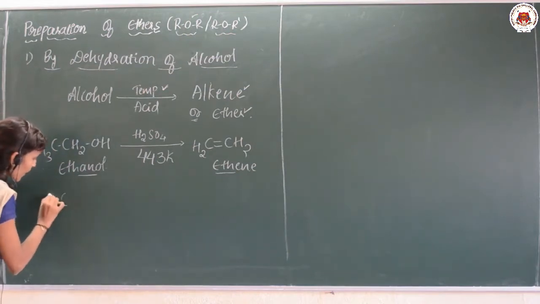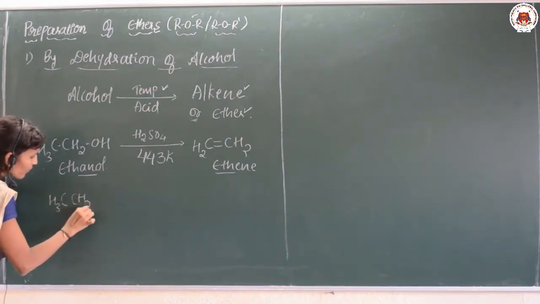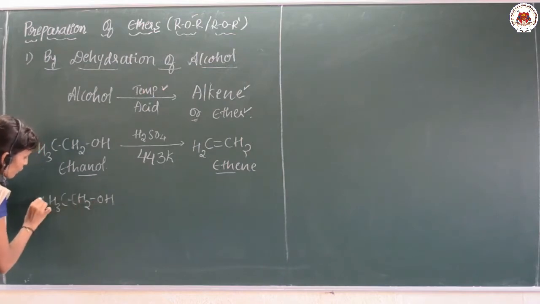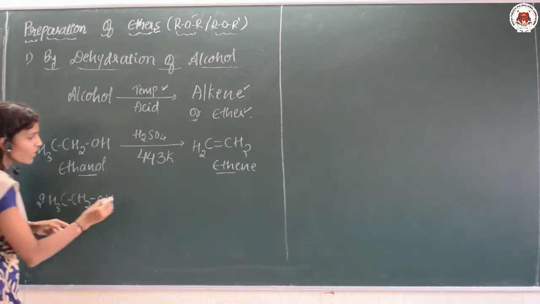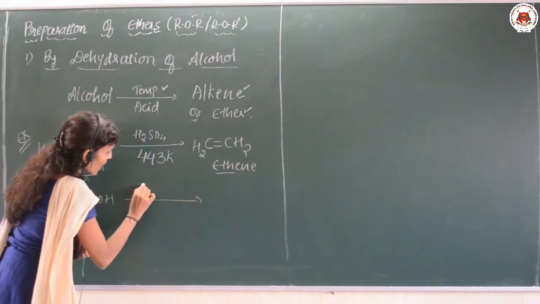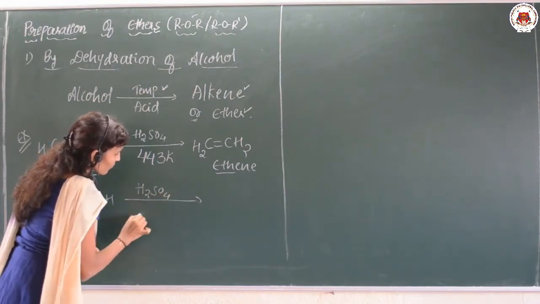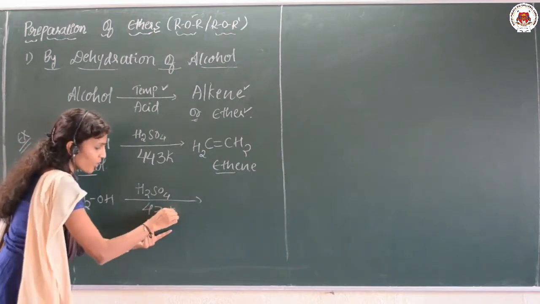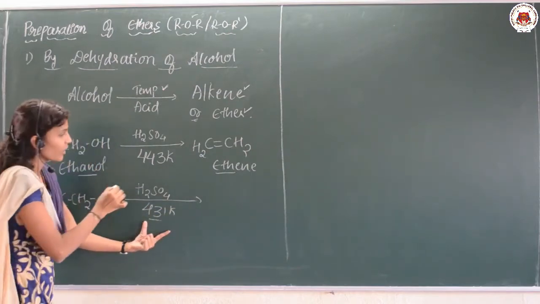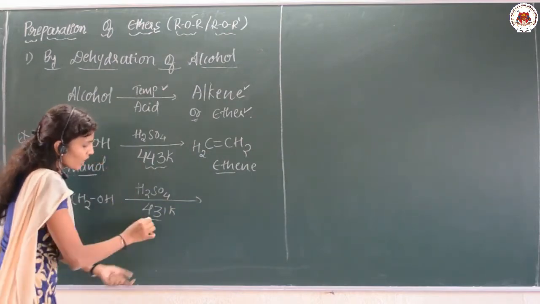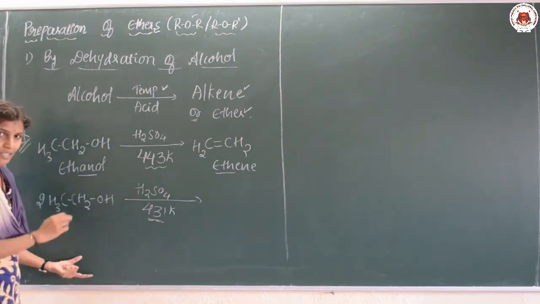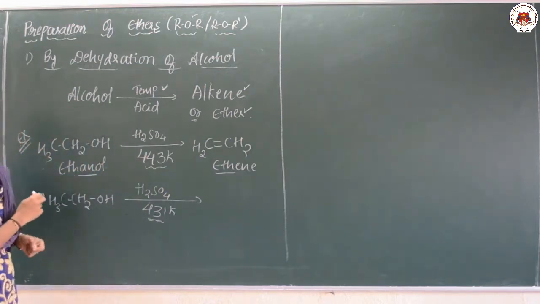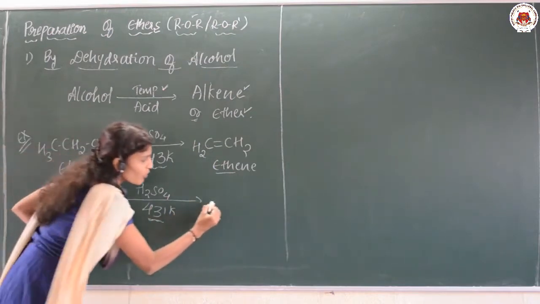Suppose two molecules of the same ethanol are treated with the acid at around a temperature of 431 Kelvin. Here the temperature is different; earlier we took 443. If I take 431 Kelvin, during that time ether is going to be formed.